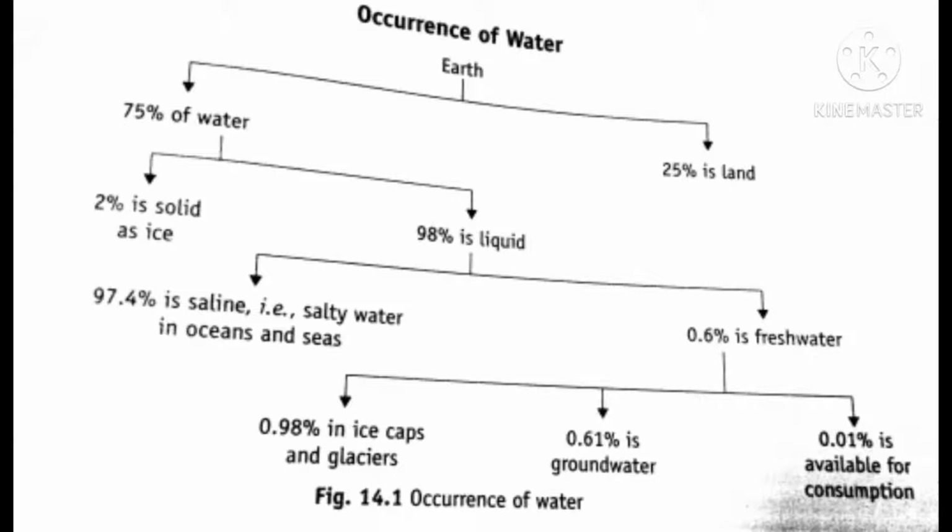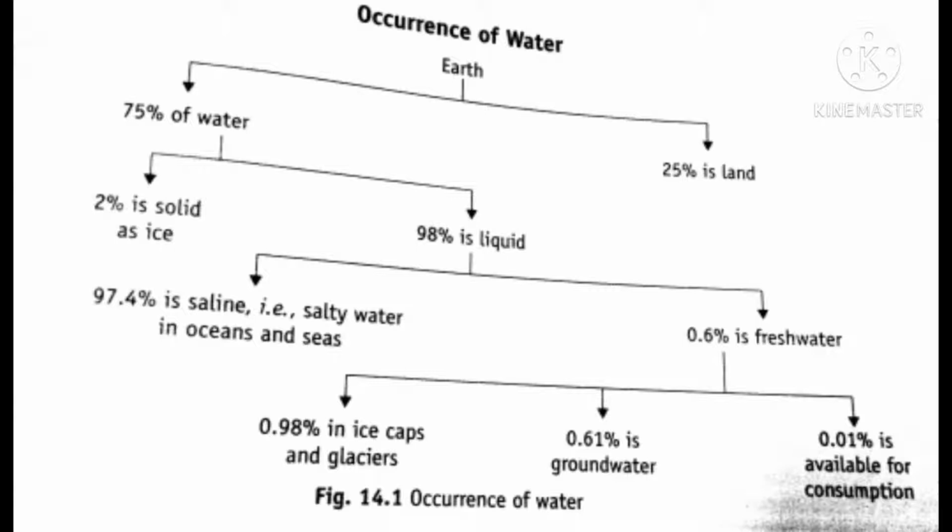Water is not evenly distributed on the earth. There may be floods at some places and complete lack of rain for years at other places. Pollution of water is also spoiling the quality of water available to us.